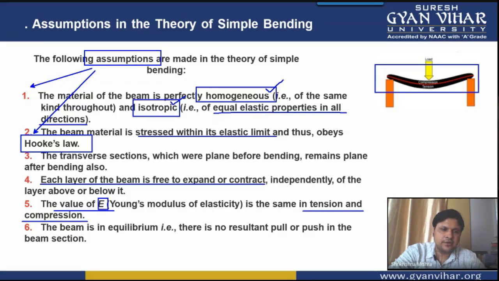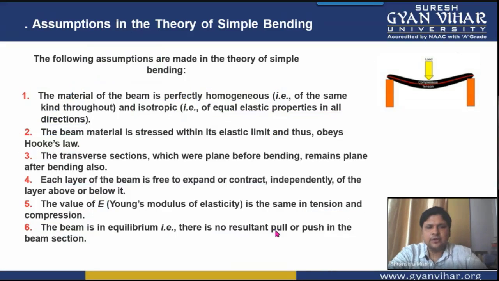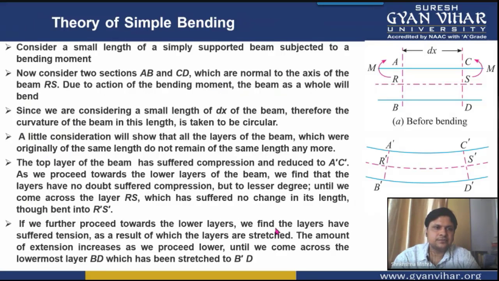The final assumption is that the beam is in equilibrium, that is, there is no resultant push or pull in the section. These are the assumptions generally taken for the theory of simple bending.